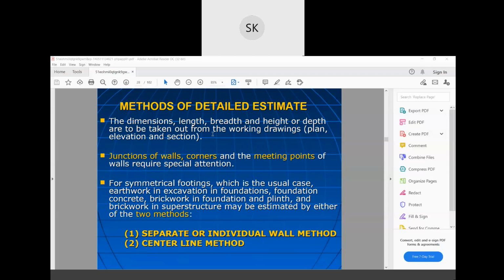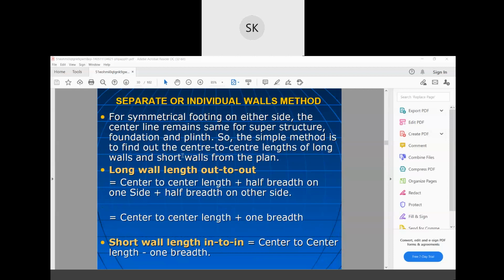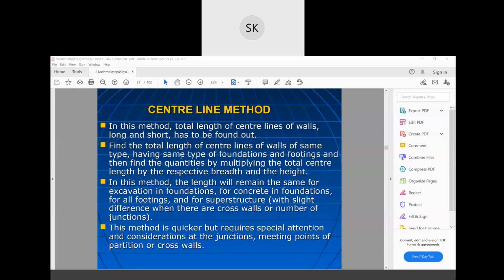So I won't discuss the center line method and long wall short wall method as these have already been discussed in your practical classes. I'll show you just an example.